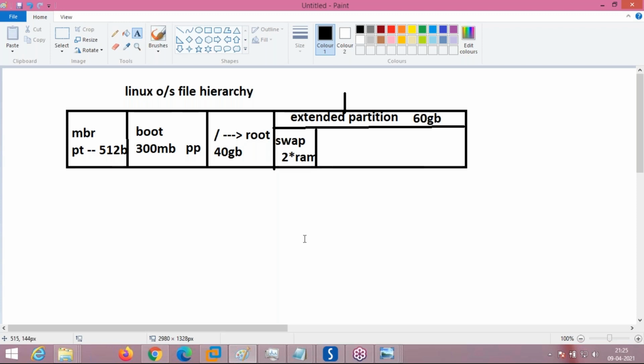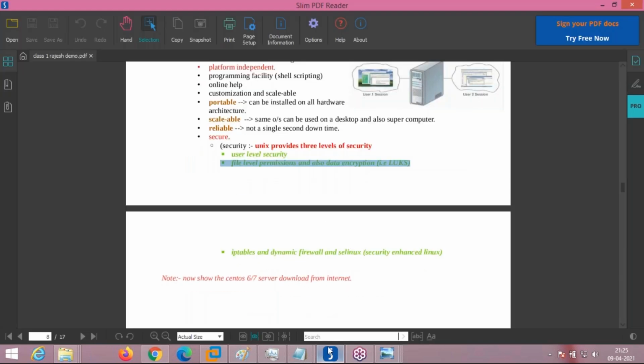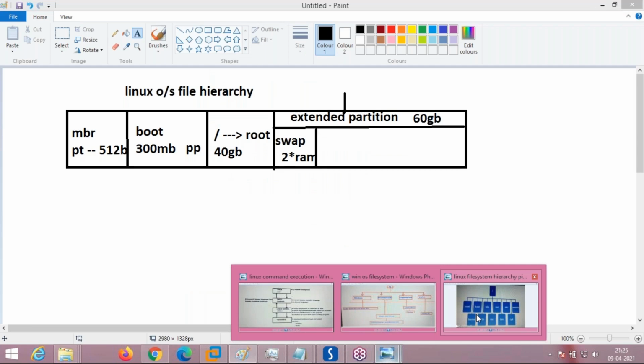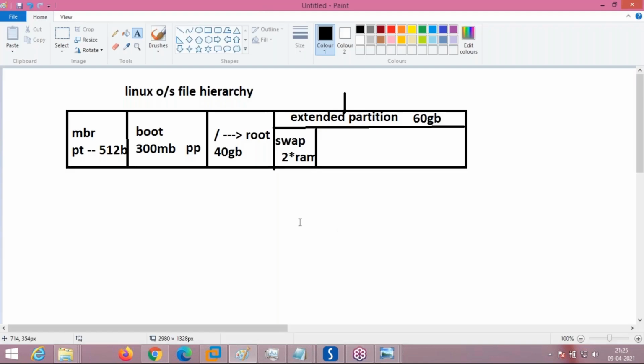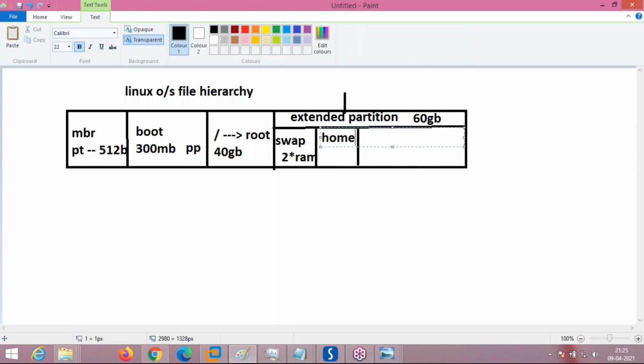Later, the remaining partitions. As you can see here, I wanted to show you the file system hierarchy. Boot has been installed as a different partition, which I am showing here, boot, with my mouse pointer. The remaining I gave to root. We can install other partitions as different things. Home you can create. Now what is the next partition here? You can create home also as a different partition, not under slash. This is home, HOME, and the size of the home partition may be at least 10 GB.